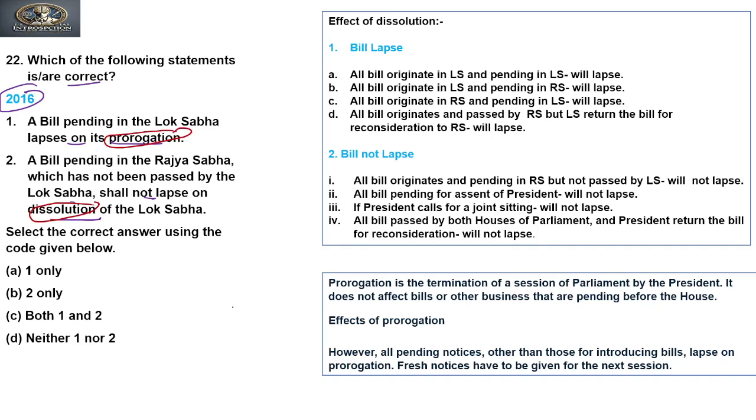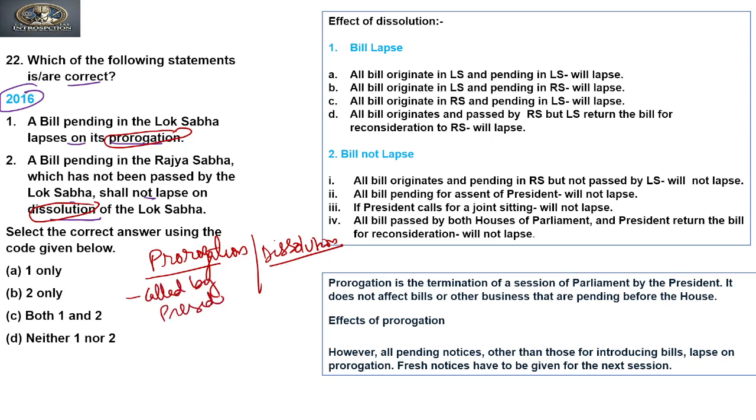So before answering these questions, we should know the difference between the terms prorogation and dissolution, right? Prorogation is called by the president. Now what does prorogation mean?